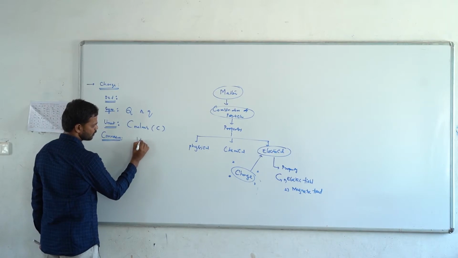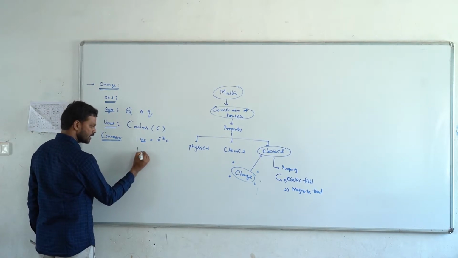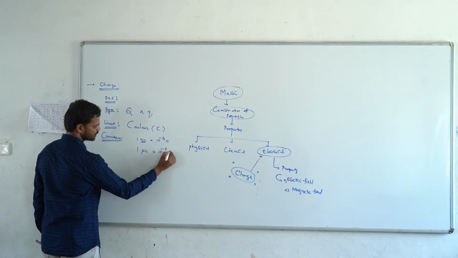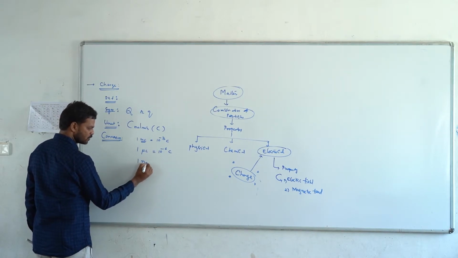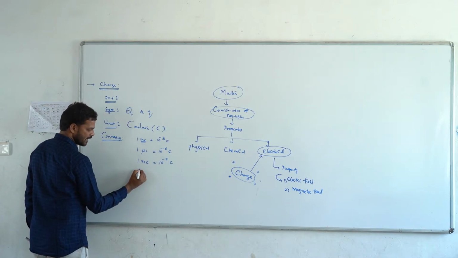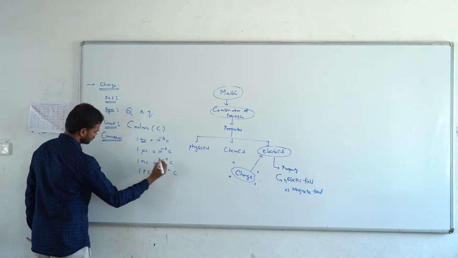We are using 1 millicoulomb. A millicoulomb is nothing but 10 to the power of minus 3 coulomb, and another one, the microcoulomb (µC), which is nothing but 10 to the power of minus 6 coulomb. The nanocoulomb, 1 nC, is 10 to the power of minus 9 coulombs, and the picocoulomb is 10 to the power of minus 12 coulombs.